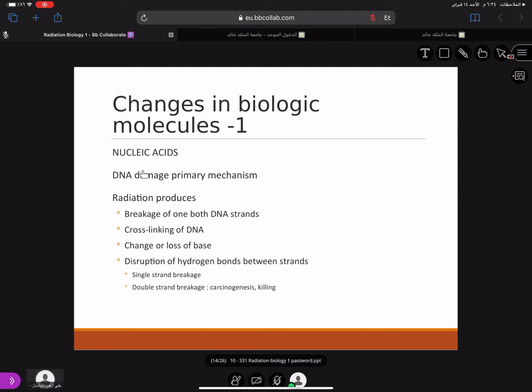These are the effects at the functional side. What happens to the biological molecules like nucleic acids? DNA damage is the primary mechanism. What happens to the DNA? Either there is breakage of one or both the strands, there is cross-linking of the DNA, there is change or loss of base, there is disruption of the hydrogen bonds between the strands, either single or double strand breakage. These are the things that can happen to the DNA.